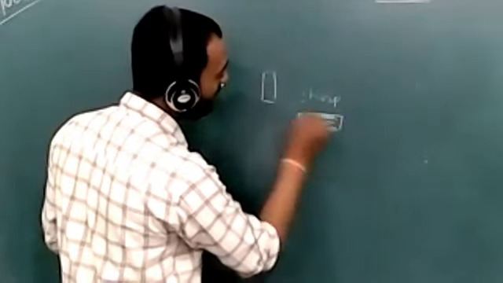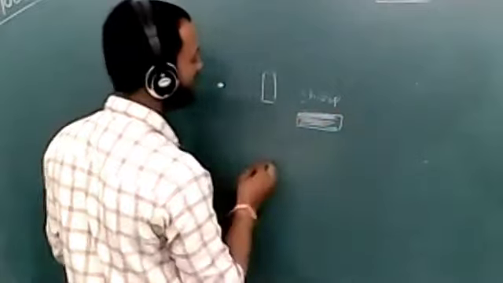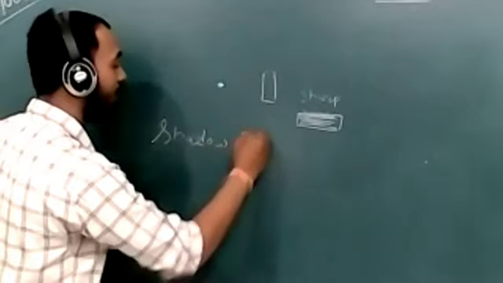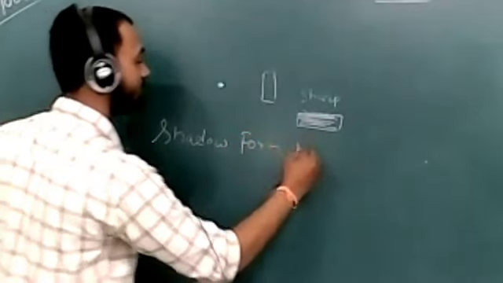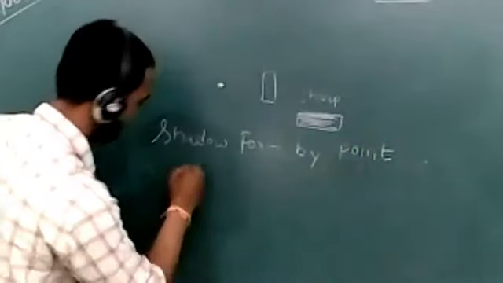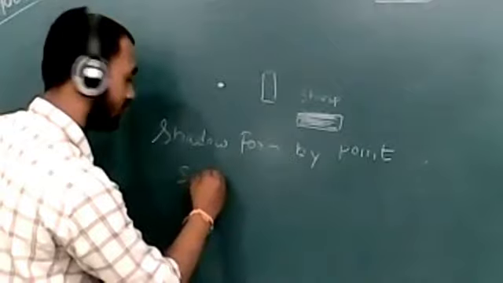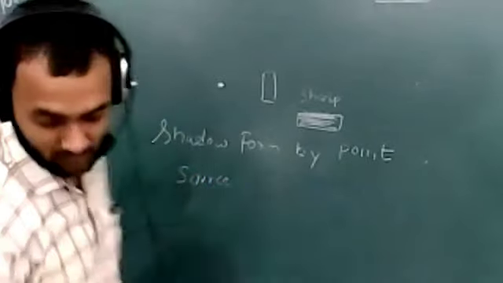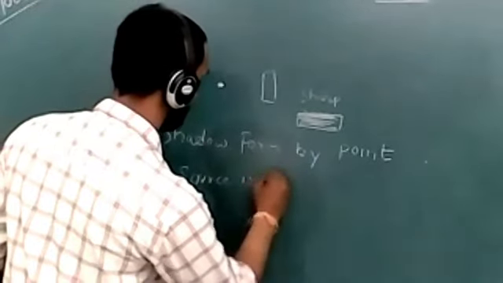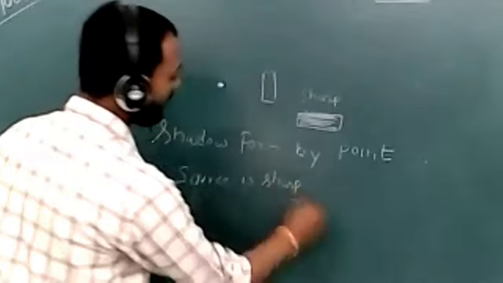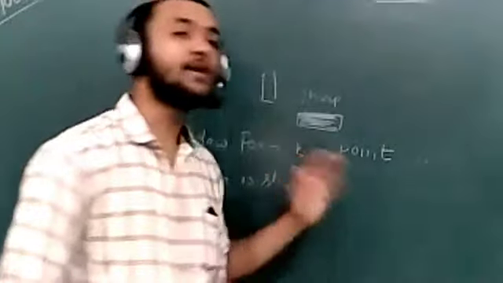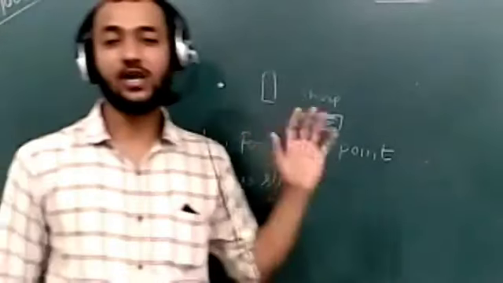There will be no faded shadow along the corners, the shadow will be a whole dark shadow. So the shadow formed by a point source is sharp. If we put a screen between the point source and the object, the real image will be formed very sharp on the screen.